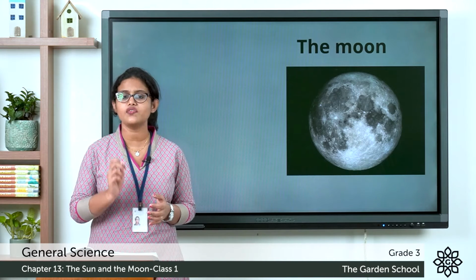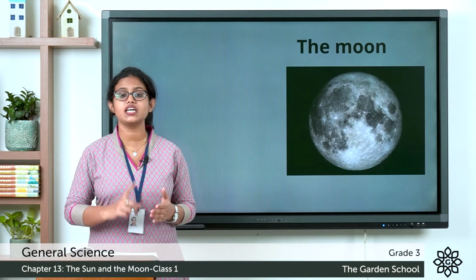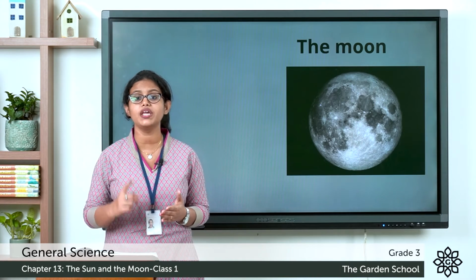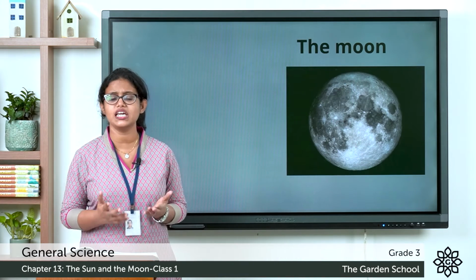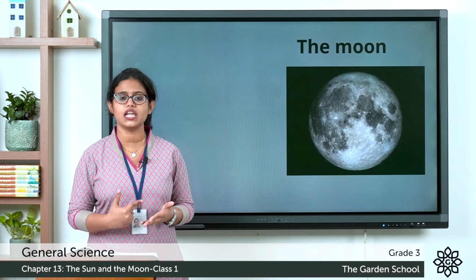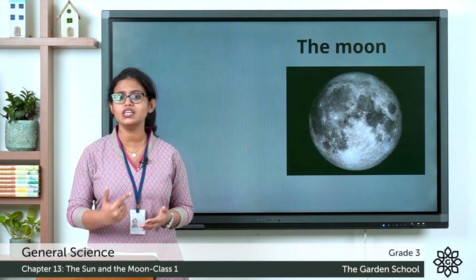It takes 29 and a half days to complete one movement around the earth. So how many days does it take? It takes 29 and a half days to complete one movement around the earth.